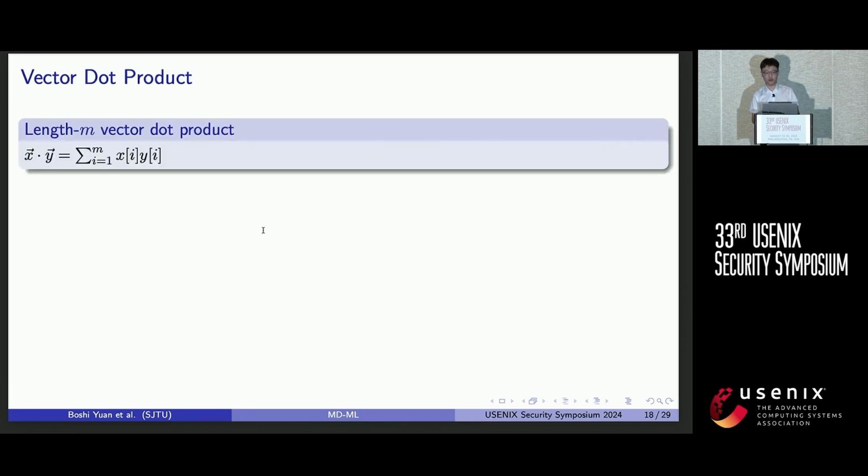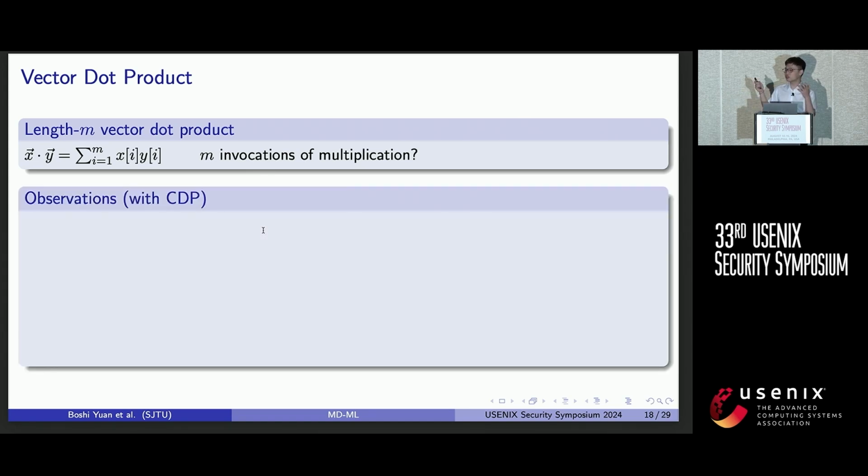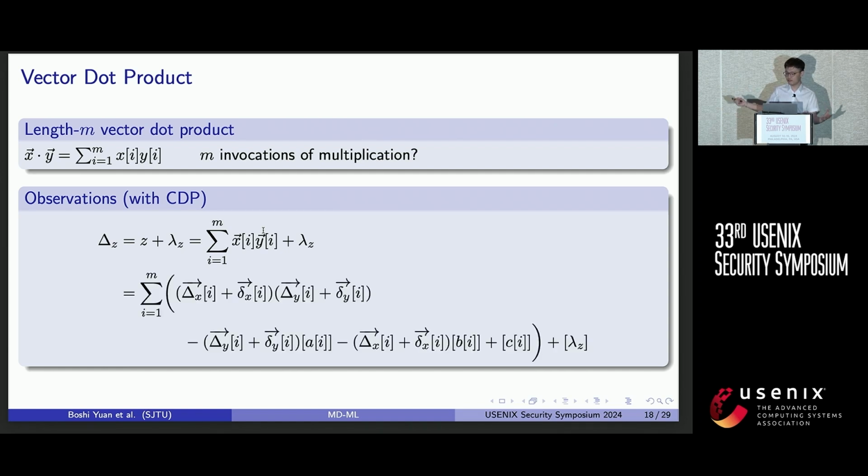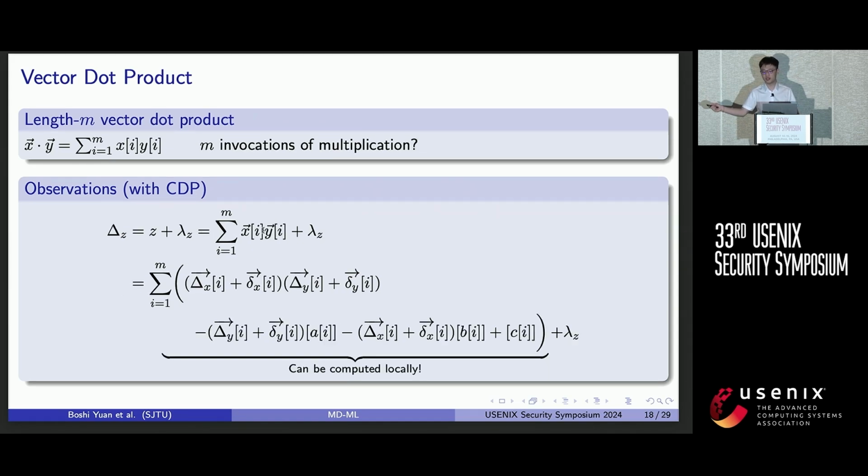So first, for the length m vector dot product, a naive way is to do n invocations of multiplication. Of course, this is rather inefficient. So in the context of circuit-dependent preprocessing, or CDP, we can write out the representation of the delta z values and expand the formula like this. The key observation is that the summation term here can be computed locally. So only the term lambda z requires interaction between the parties.